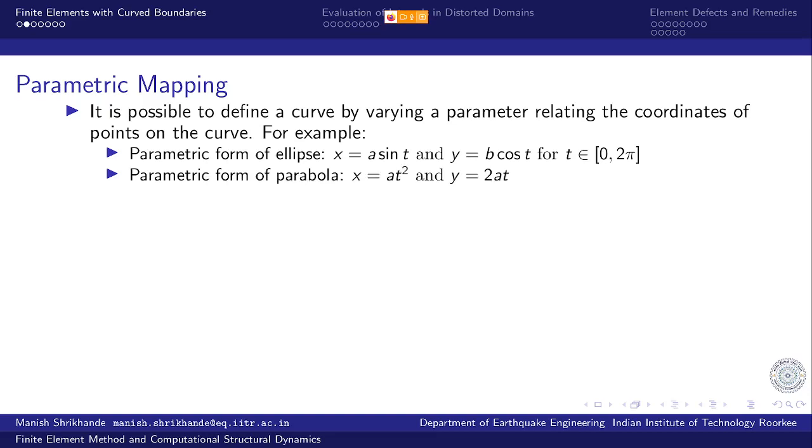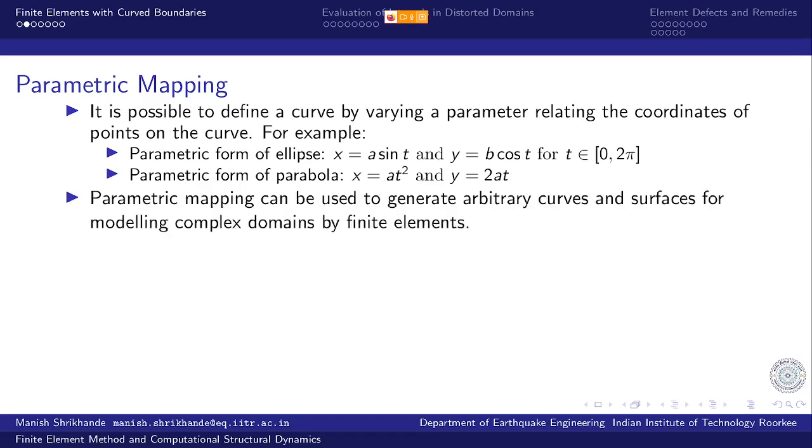And the parametric form of a parabola is given by x equal to a t squared and y equal to 2at, again with t ranging over this range. So the whole idea is that you have a very powerful technique.